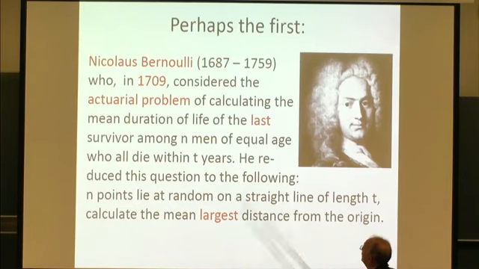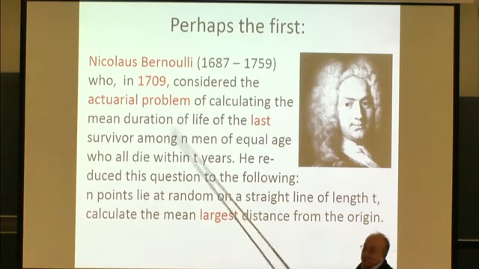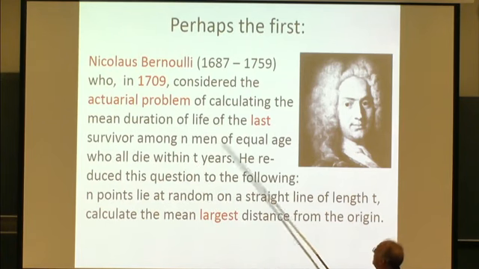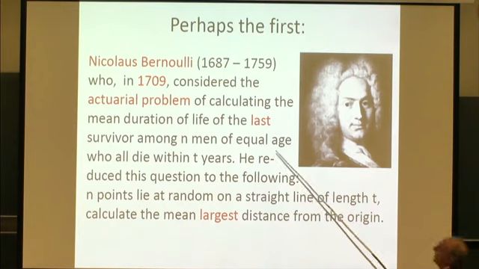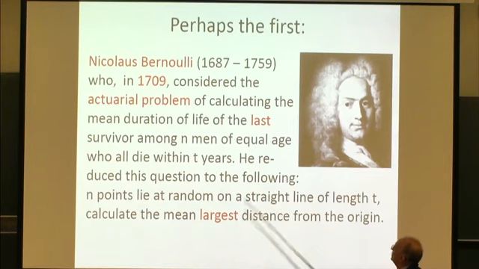So he considered in 1709 the following actuarial insurance problem. He wanted to calculate the mean duration of life of the last survivor, the extreme, among n men of equal age who all die within t years. He reduced this question to the following.